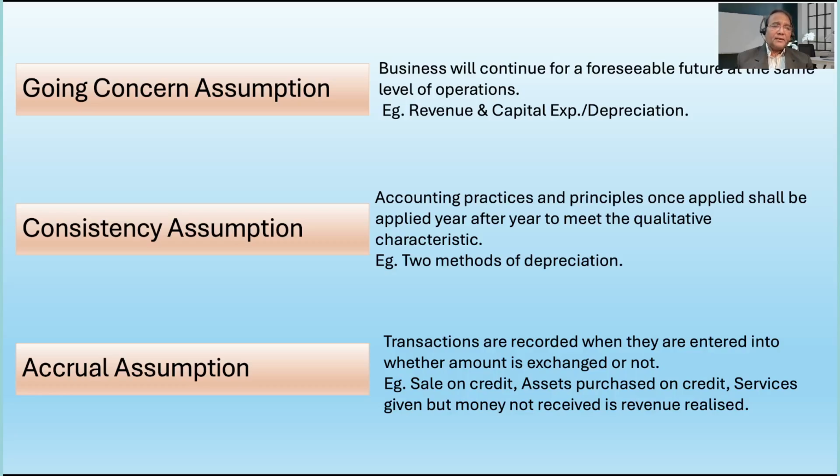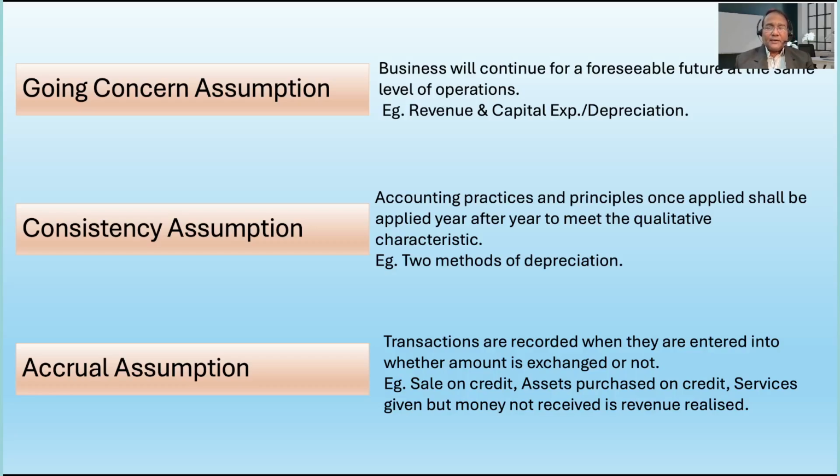Had this not been the case, even a capital nature expenditure would be considered in a particular year, which does not give us a proper result. Therefore, we have to assume that the asset that has been bought is going to give us benefit for a longer period of time.